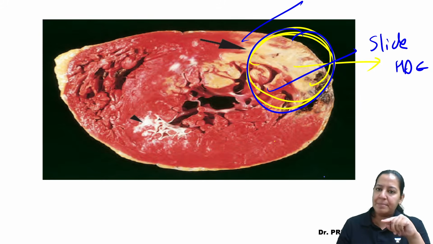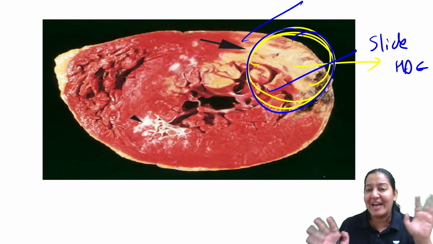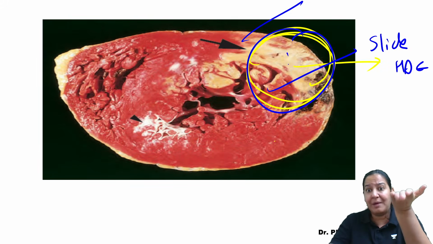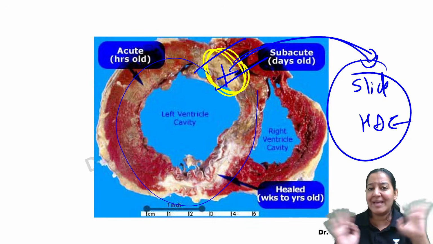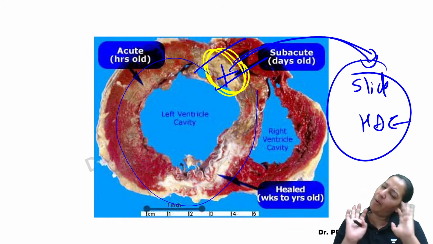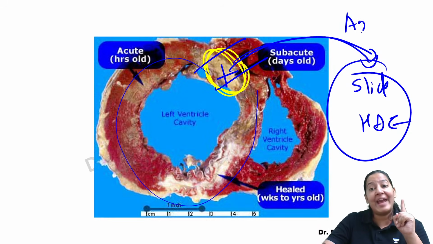Now, infarct is already present. It is for sure. I am not making the slide to see the infarct. It is present. It is visible. I am not making the slide to be sure whether infarct is present or not. No, it is present. I am making the slide to know the age of the infarct.